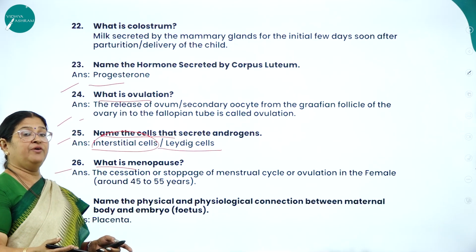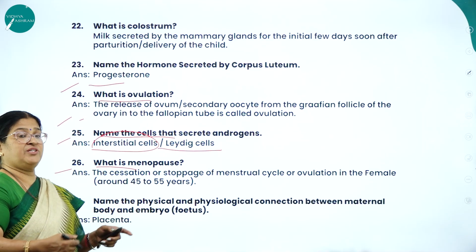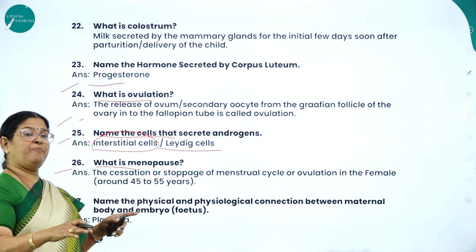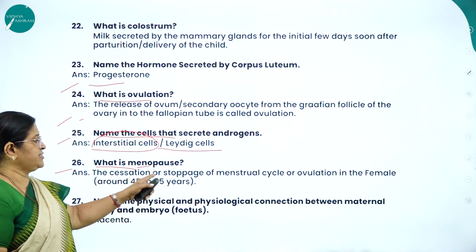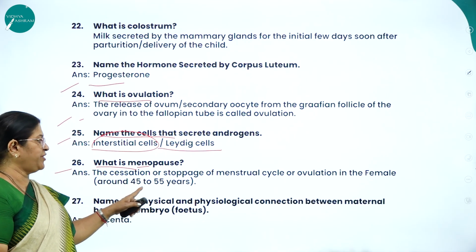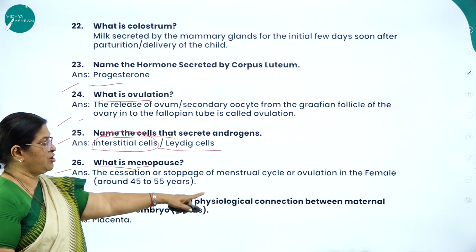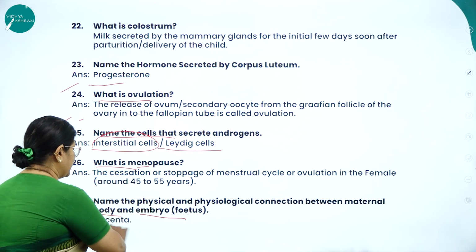The onset of menstruation or menstrual cycle, we use the word called menarche, which starts immediately after the girl attains puberty or maturity. The stoppage or cessation of the menstrual cycle, we use the word called menopause. So, the cessation or stoppage of menstrual cycle or ovulation in the female around 45 to 55 years is called menopause. Name the physical and physiological connection between maternal body and embryo, that is placenta.